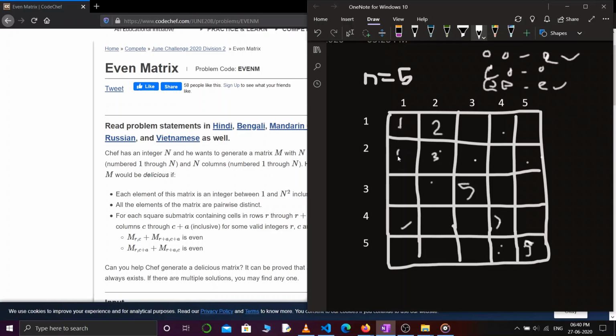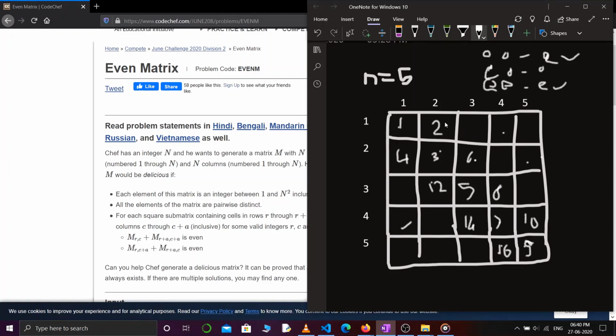So let's say 4 over here. Again, using the first condition, if this is even, then all these cells should be even. So 6, 8, 10, 12, 14 and 16.